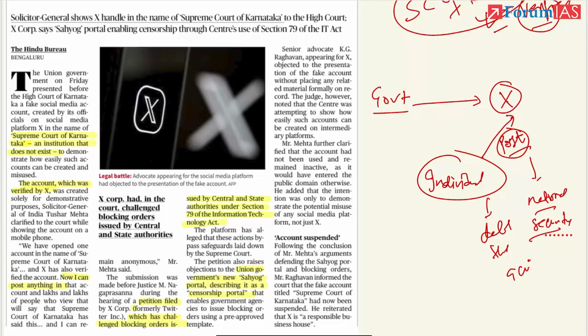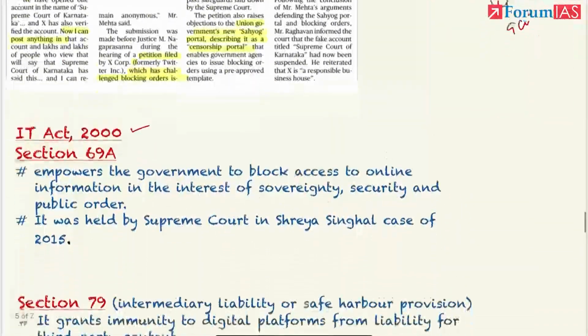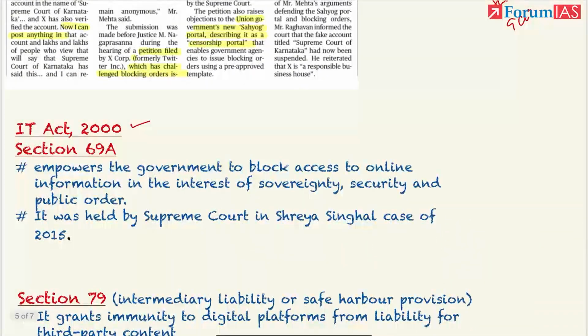So let us see various provisions under which the government can ask the platform to delete certain content and what the platforms can do. Okay. IT Act 2000. It basically regulates information technology and these platforms in India. This is section 69A of the Act.